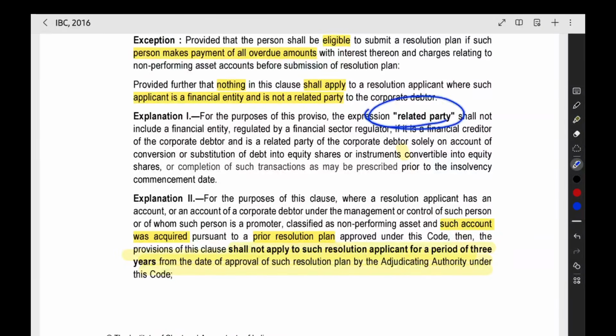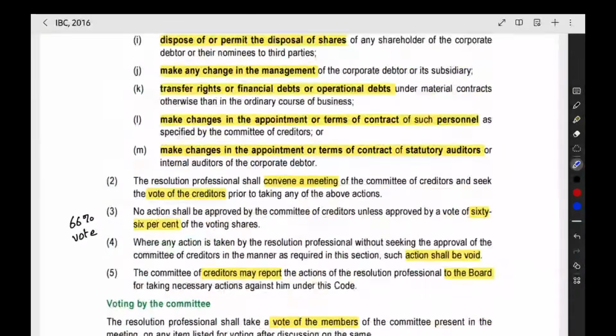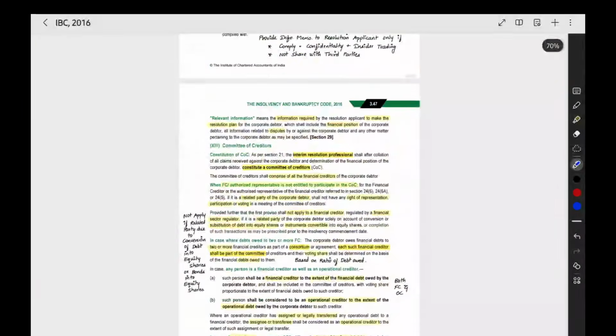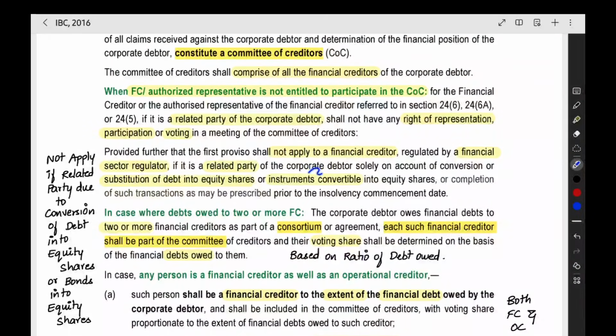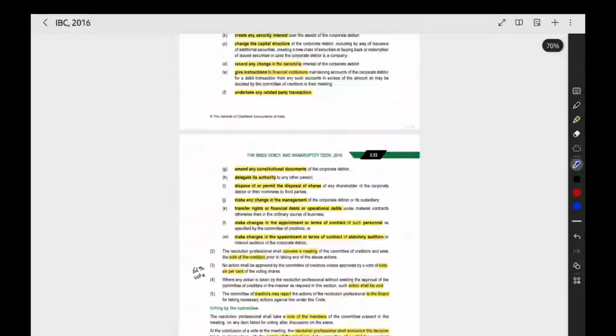Then we already saw that a related party does not mean you, when you have equity shares, you are a shareholder because your debt was converted into equity. Somewhere here only we saw that a financial creditor regulated by a financial sector regulator, if it is a related party because of substitution of debt into equity shares, then he is not a related party. The same thing they have given here also.